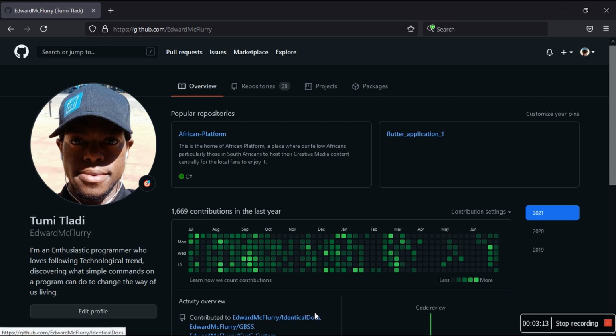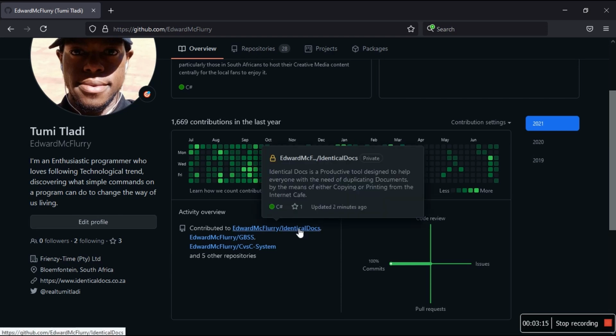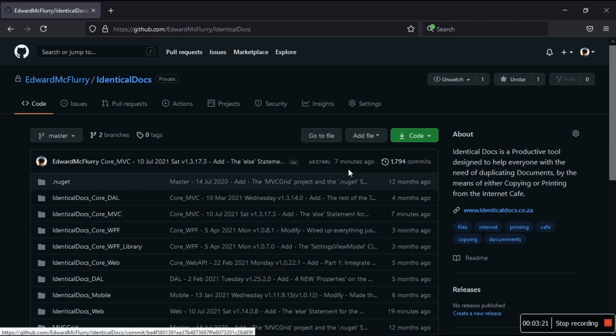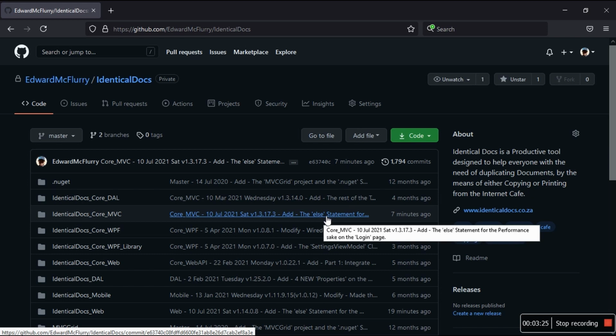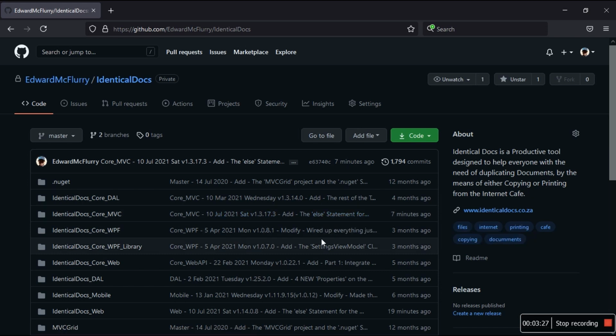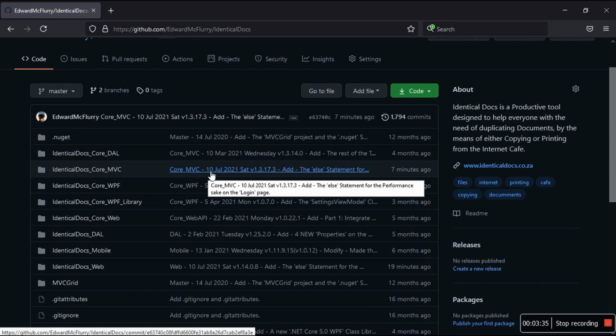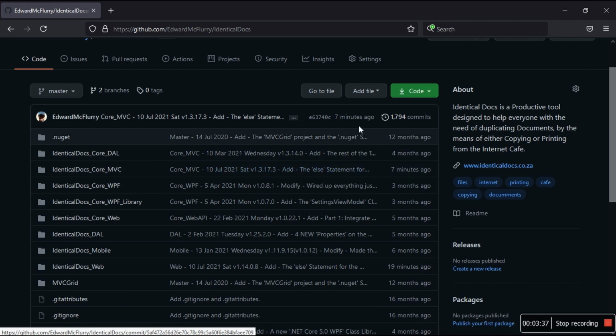So if you look at this branch, you see 2 minutes ago, and because I did the work on web, as you can see, 90 minutes ago, and I also did the work on MVC for call.